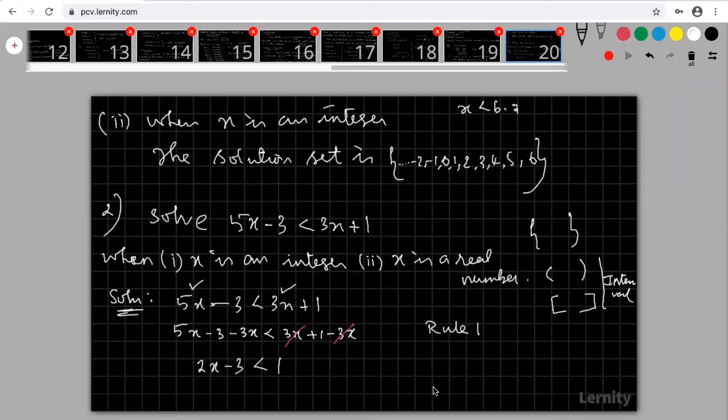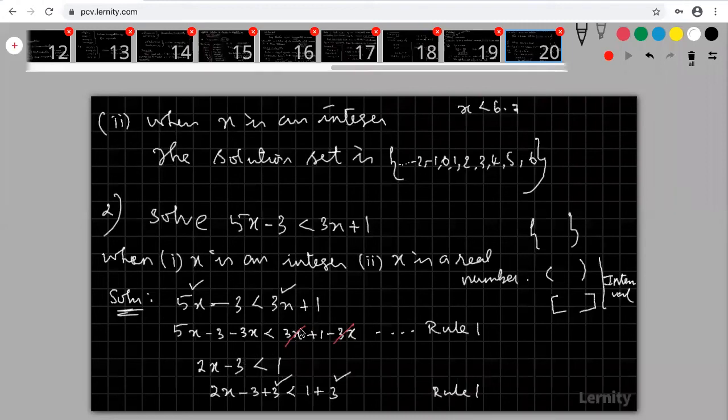Again I'm going to apply rule 1. So that is again add plus 3, since here minus 3 is there. I am going to add plus 3 on both the sides. Why, sir? I am going to eliminate this 3. I need only x in the left hand side.